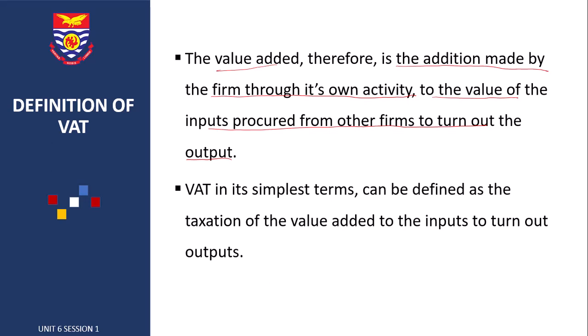In passing the inputs through a process, some value is added to the input to turn out the output. So value added can also be defined as the difference between the value of sales and the value of input that went into the product sold. From this explanation, how then do we define value added tax?